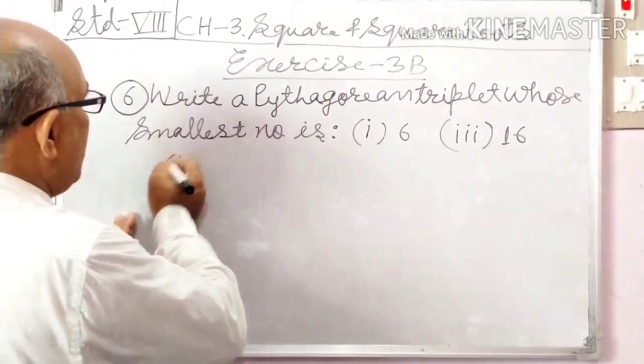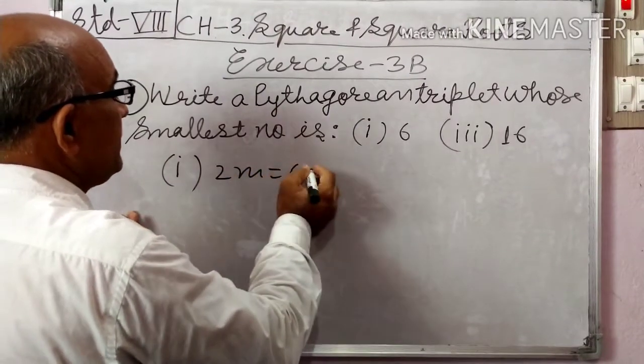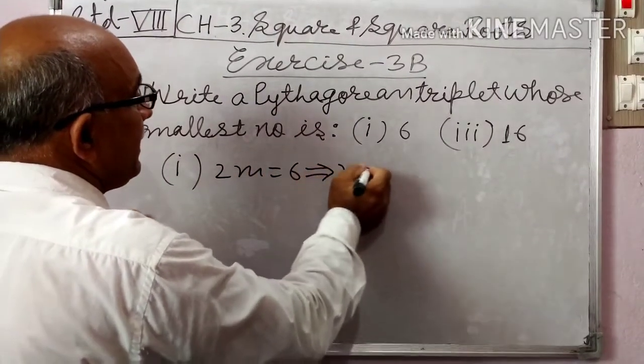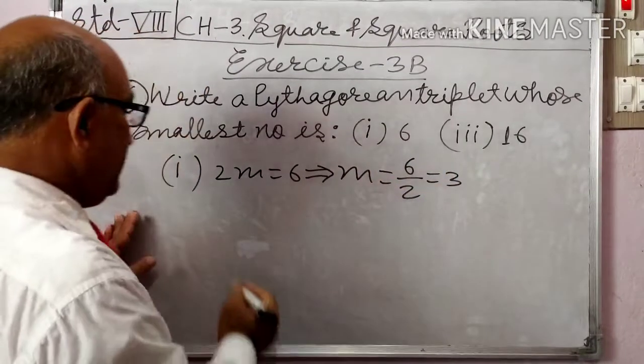So question number 1 solving here. 2m equal to 6. That implies m equal to 6 by 2 equal to 3.